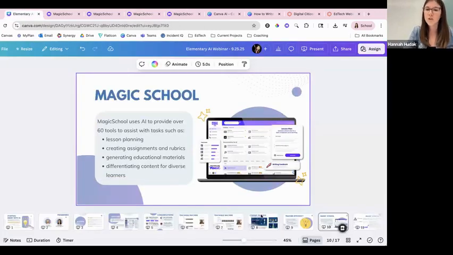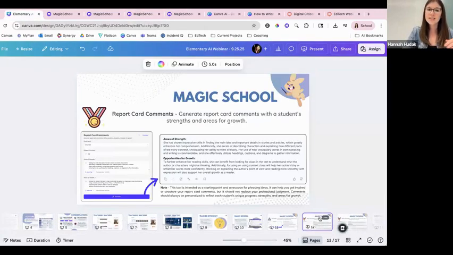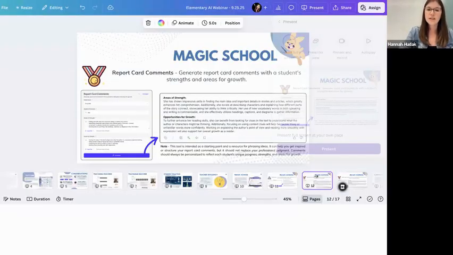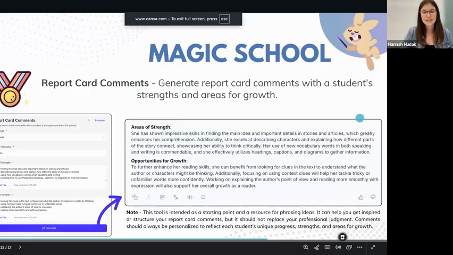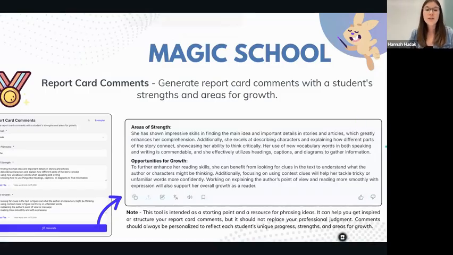Now, one important note with our report card comment is that this tool is really intended as a starting point and a resource for phrasing ideas. It can help get you inspired or help you structure your report card comments, but it should not replace your professional judgment. Comments should always be personalized to reflect each student's unique progress, strengths, and areas of growth.